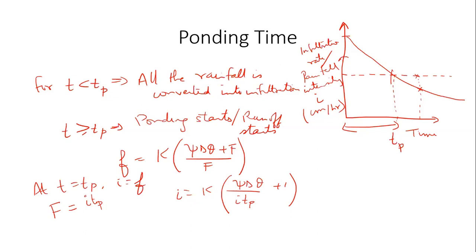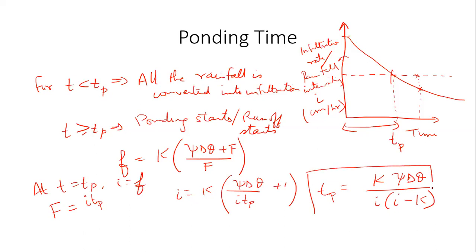So I rearrange this entire thing, and I get an expression for time of ponding: tp equal to K times psi delta theta divided by i into i minus capital K. Do you agree with this? You just rearrange these terms and you will get this. It's not all that difficult. K into psi delta theta divided by i into i minus K is the expression for time of ponding.